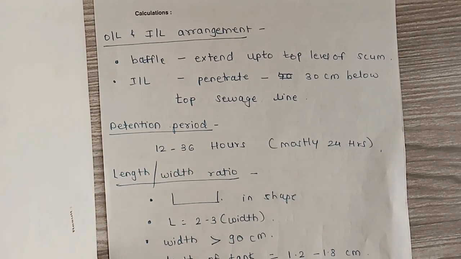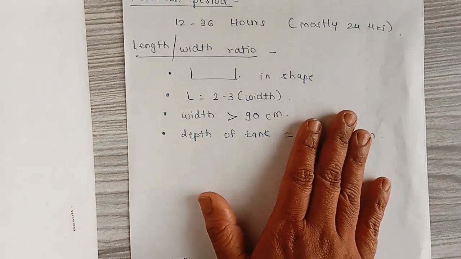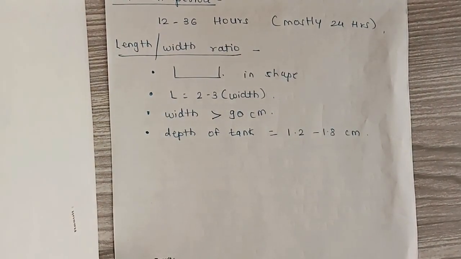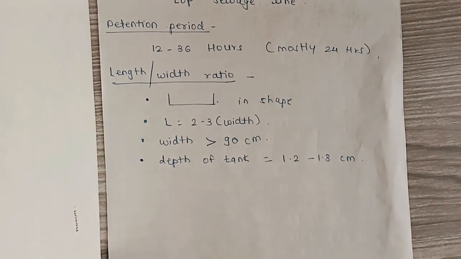The detention period for a septic tank is 12 to 36 hours. Mostly we prefer 24 hours, which means in one day we are providing the detention period.